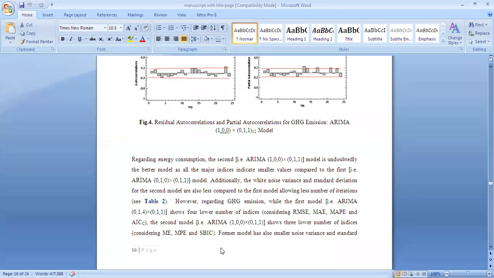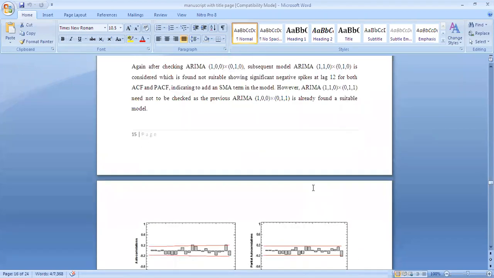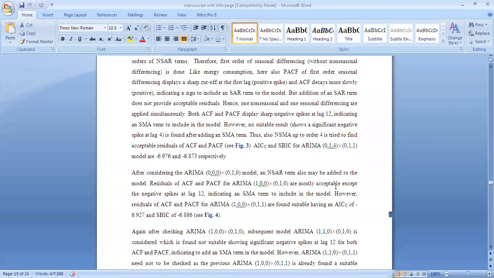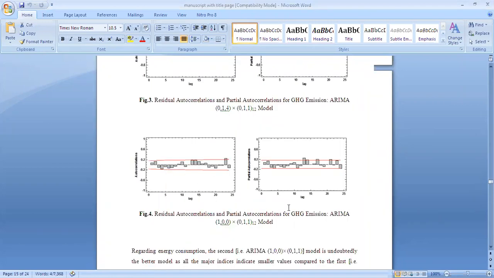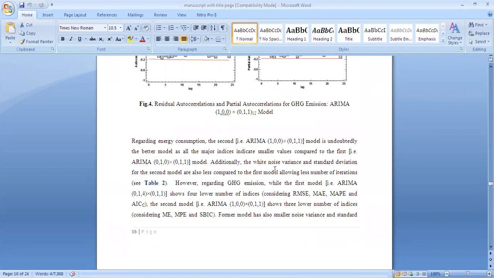Whenever a reviewer checks your manuscript, the flow will be very good, and the reviewer will be able to understand what you have actually done. But keep in mind that in that case, first you need to mention the figure or the table, and then you need to provide the figure. It's not like first you give figure 3 and figure 4, and then you go here and mention figure 3 and figure 4.